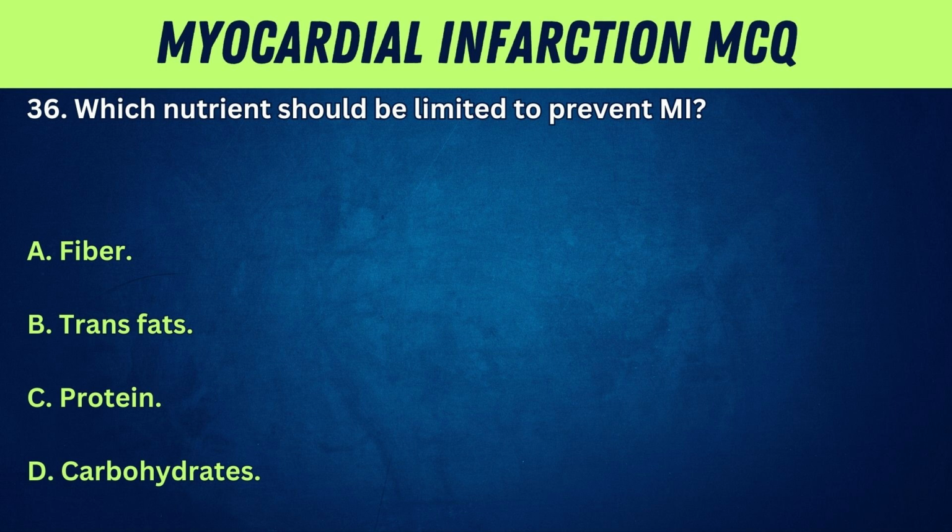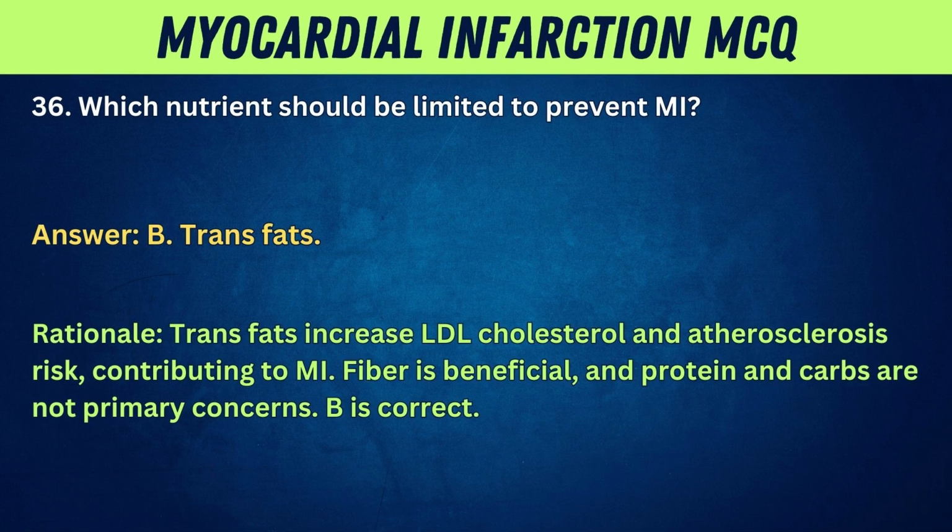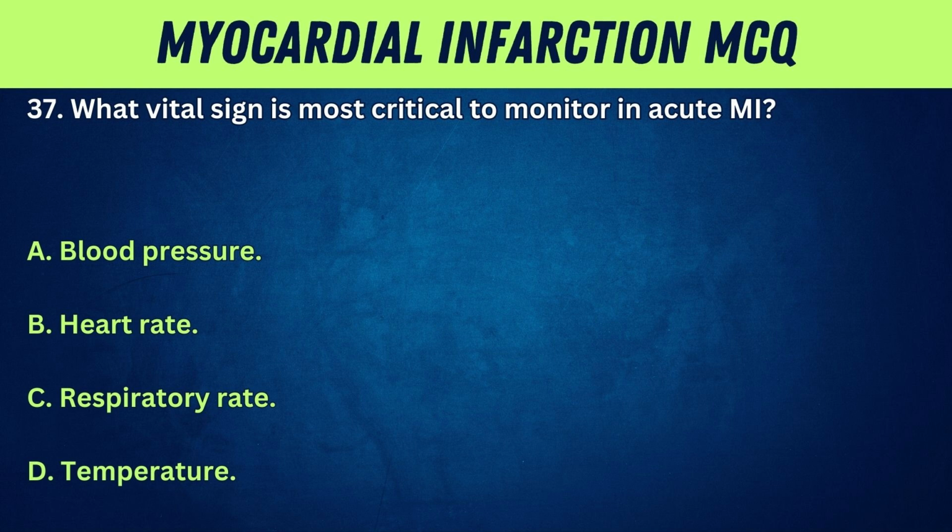36. Which nutrient should be limited to prevent MI? A. Fiber. B. Trans fats. C. Protein. D. Carbohydrates. Answer: B. Trans fats. Rationale: trans fats increase LDL cholesterol and atherosclerosis risk, contributing to MI. Fiber is beneficial, and protein and carbs are not primary concerns. B is correct.